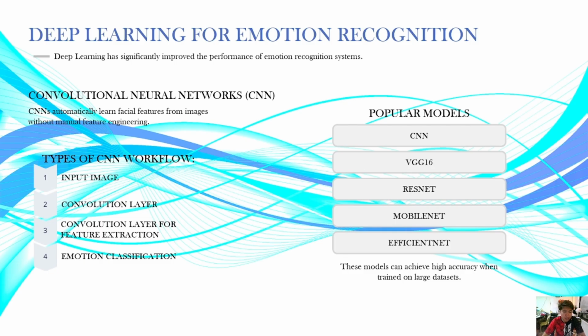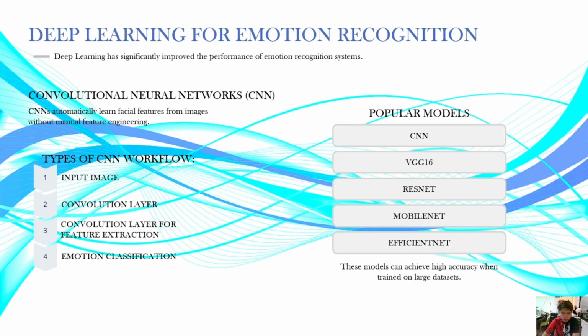The third one here is the convolutional layer for feature extraction. As the image passes through multiple convolution layers, CNN learns more complex features. Early layers detect edges and lines. The middle layers detect facial components like your eyes, your nose, and your mouth. Deep layers detect emotional patterns and expressions. This stage transforms the image into a set of learned features representing the facial expression.